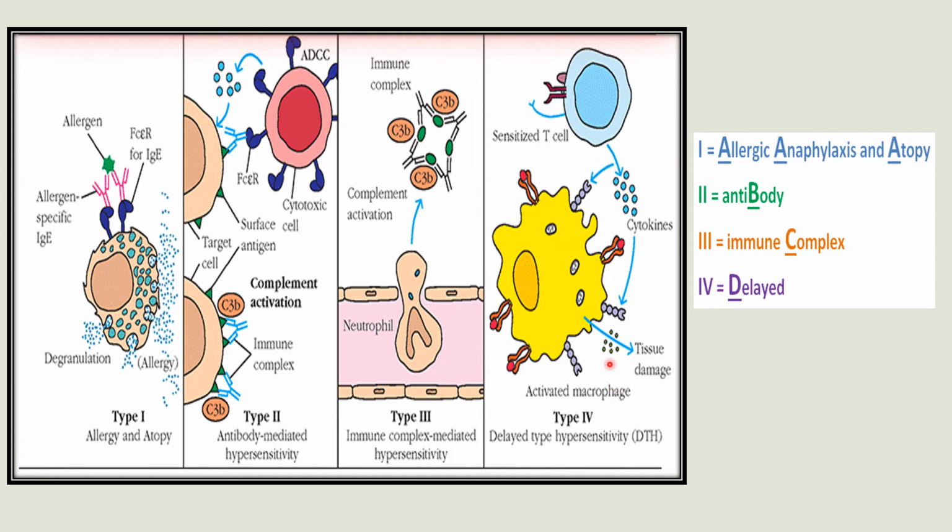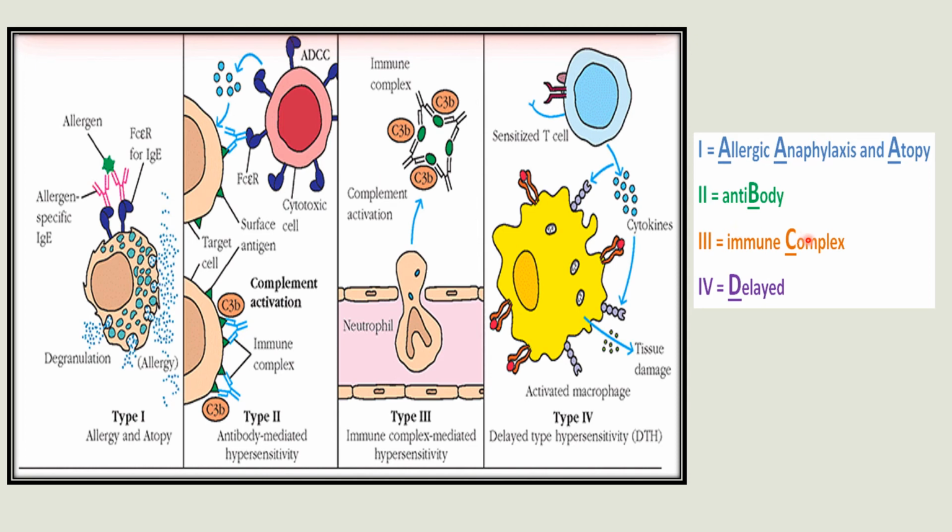Okay, and I will tell you how to remember these hypersensitivity reactions. There is a code for that, that is ABCD. A for allergic, anaphylaxis and atopy. This type 1 hypersensitivity is also known as allergy or atopy. So remember A for that. And for type 2, B, that means antibody. This is antibody mediated hypersensitivity.